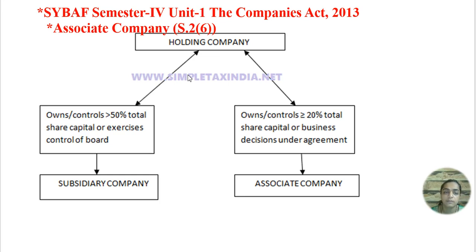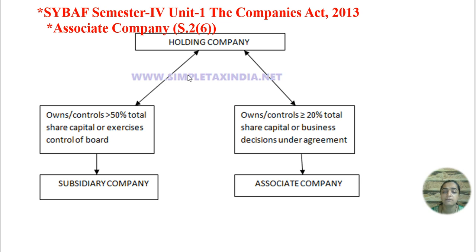Start with the definitions and concepts which are in Unit 1, the Companies Act 2013. In that we have first one, associate company, Section 2 subsection 6. So what is an associate company? First we need to know holding company. You might have heard in your 11th, 12th standard what is a holding company.